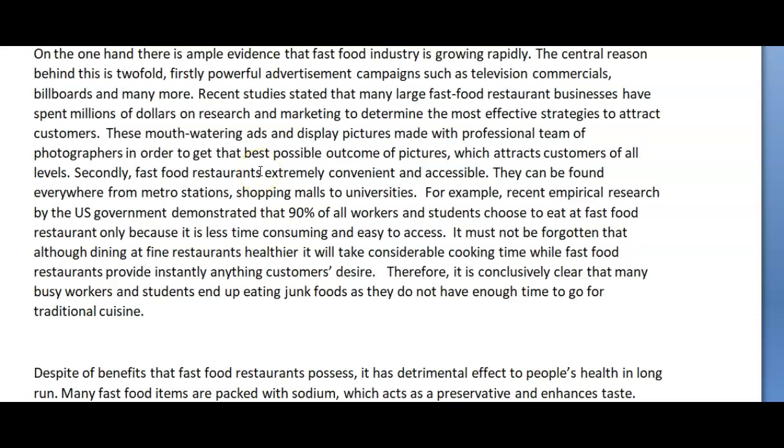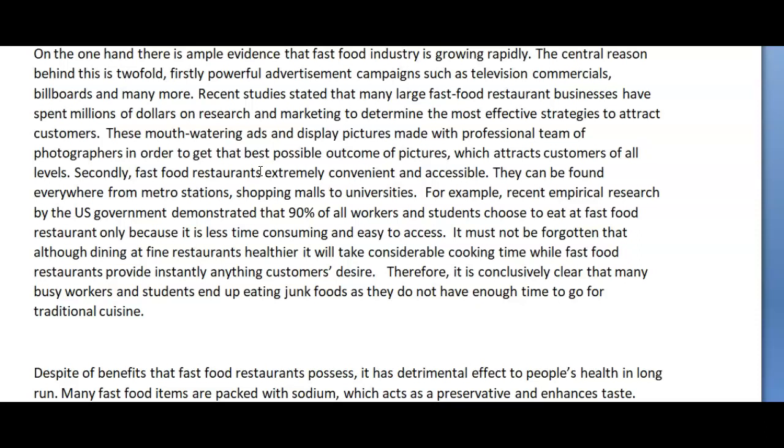They can be found everywhere, from metro stations and shopping malls to universities. For example, recent empirical research by the U.S. government demonstrated that 90% of all workers and students choose to eat at fast food restaurants only because it is less time consuming and easy to access. It must not be forgotten that although dining at fine restaurants,